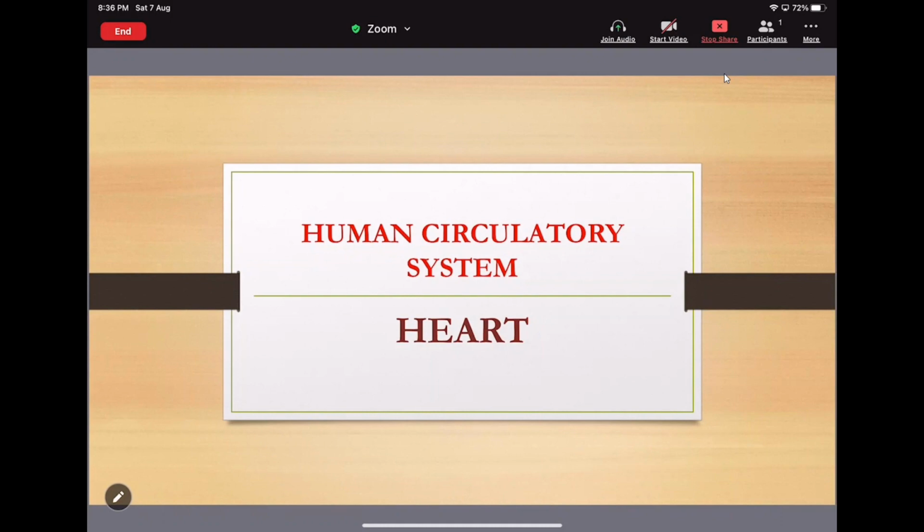In this lecture, we are going to study the human circulatory system, and in this system, I am going to explain the heart. So let's start the topic.